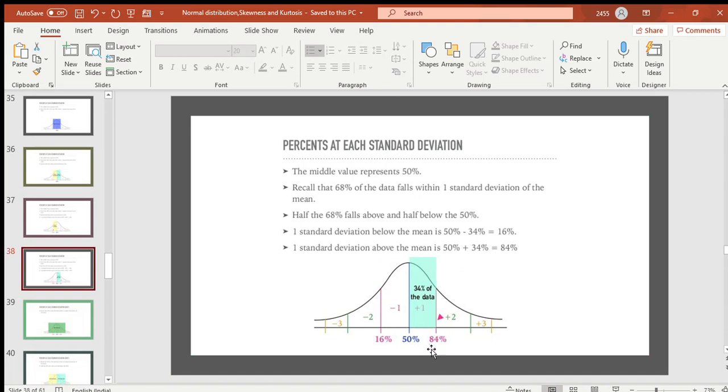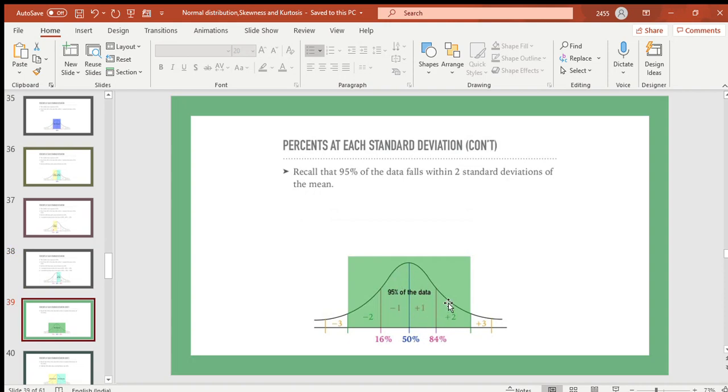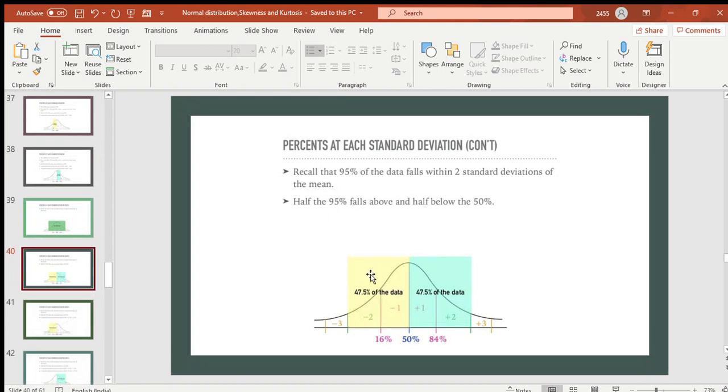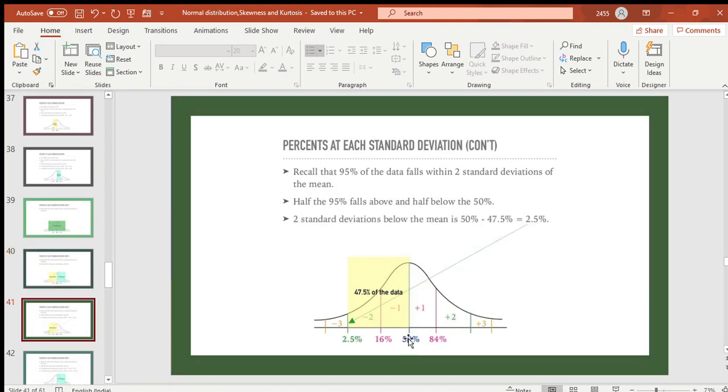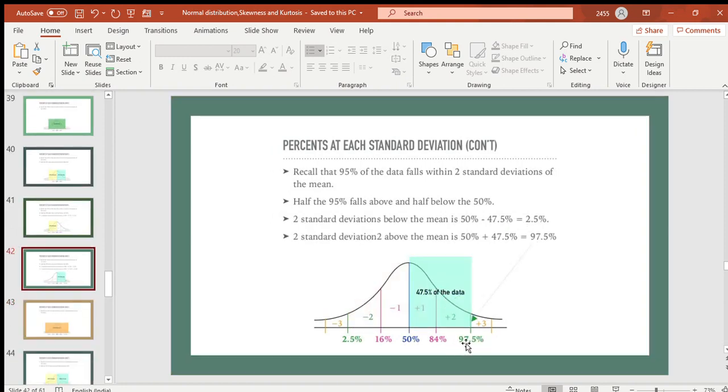And this line is 84% of the total data. So let's see how it comes to -2 and +2. This is 95% of the data. It is divided by 2, 47.5 on the left and right. So we will do 50 minus 47.5. This is coming to be 2.5, and 50 plus 47.5 is coming out to be 97.5. So this -2 line is 2.5, -1 is 16, 50%, +1 is 84, +2 is 97.5.